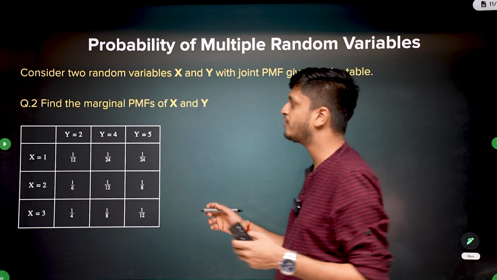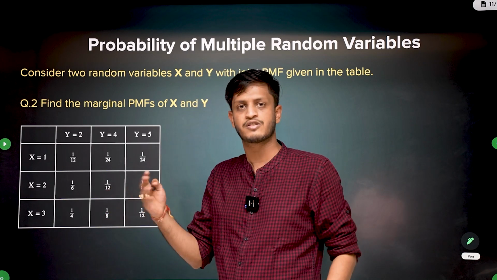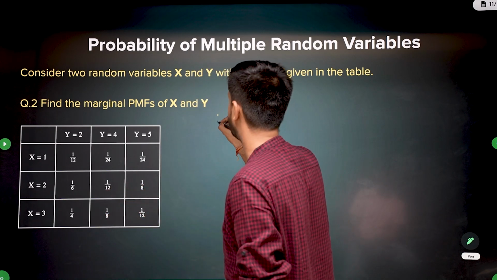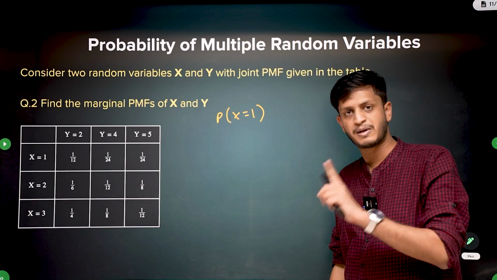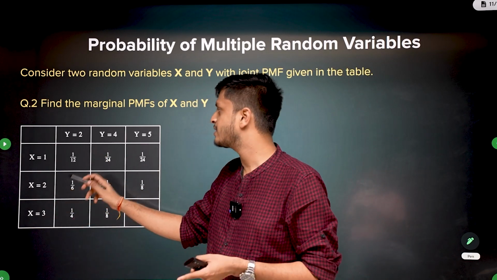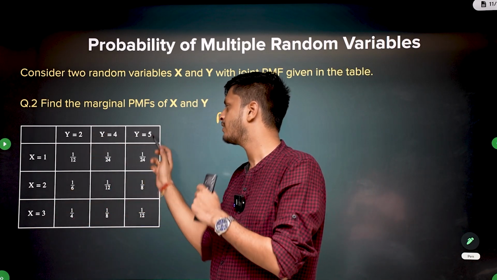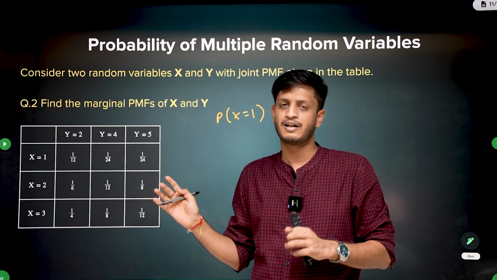So basically in this question we want to find all the marginal probabilities of x and y. Basically the probability of x being 1. This is the marginal probability of x being 1. Then we have the marginal probability of x being 2, x being 3. And similarly the marginal probability of y being 2, y being 4 and y being 5. The question is asking you to calculate all of them. I will just do 1 or 2 and the rest you can do.